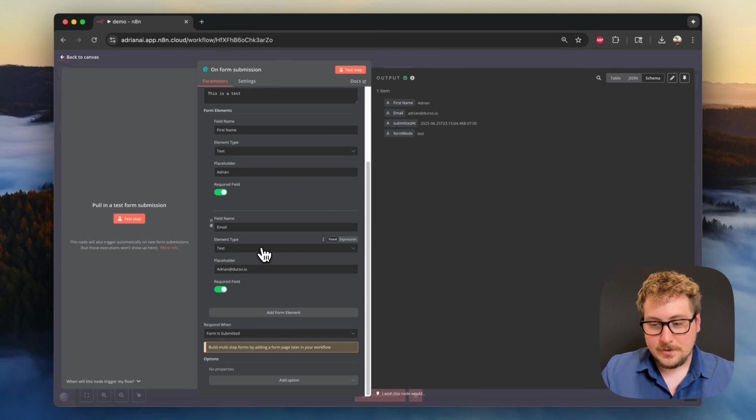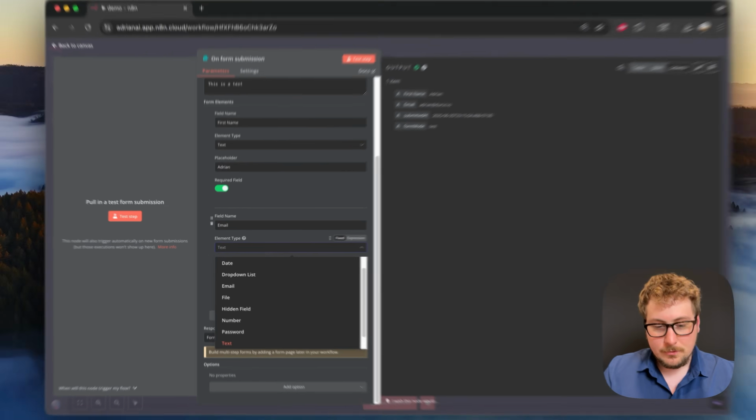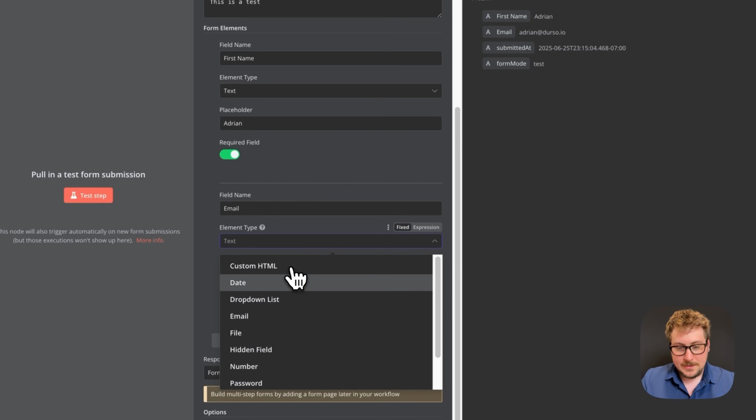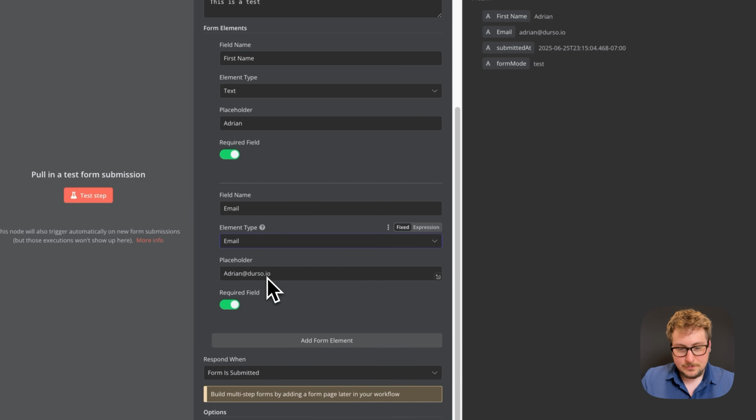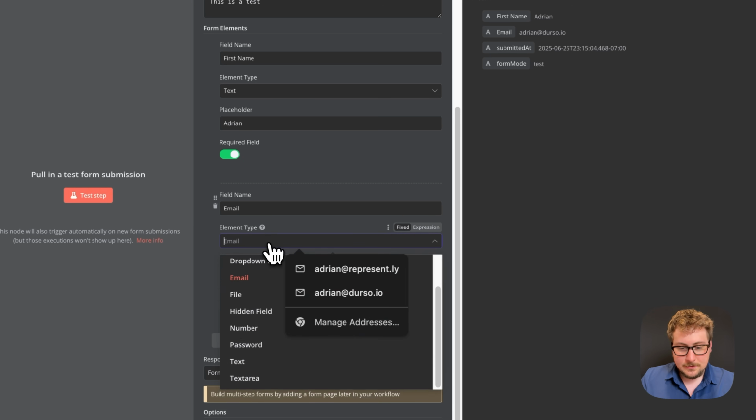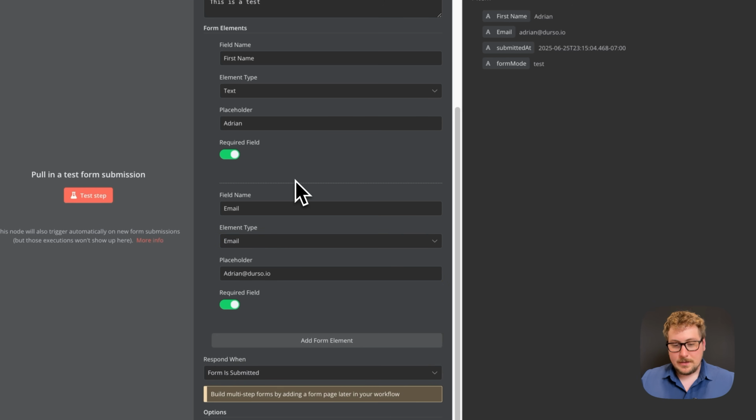The only other thing you'd really do is add more things to your form or change the type. So you can do a date picker, you can do email, which is actually the one we should probably do for this one, which will make sure that there's an @ sign and everything for that. And then the other options we have are a file. You can upload a file, hidden field, password so you don't see it, all those different options.